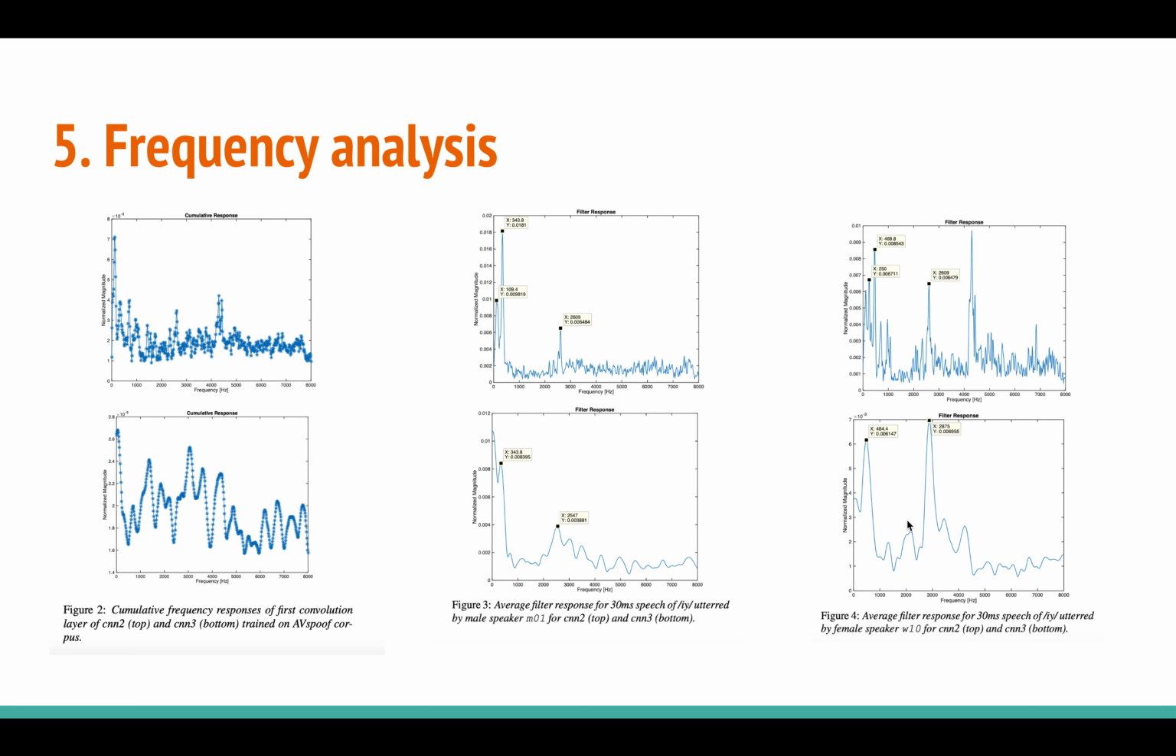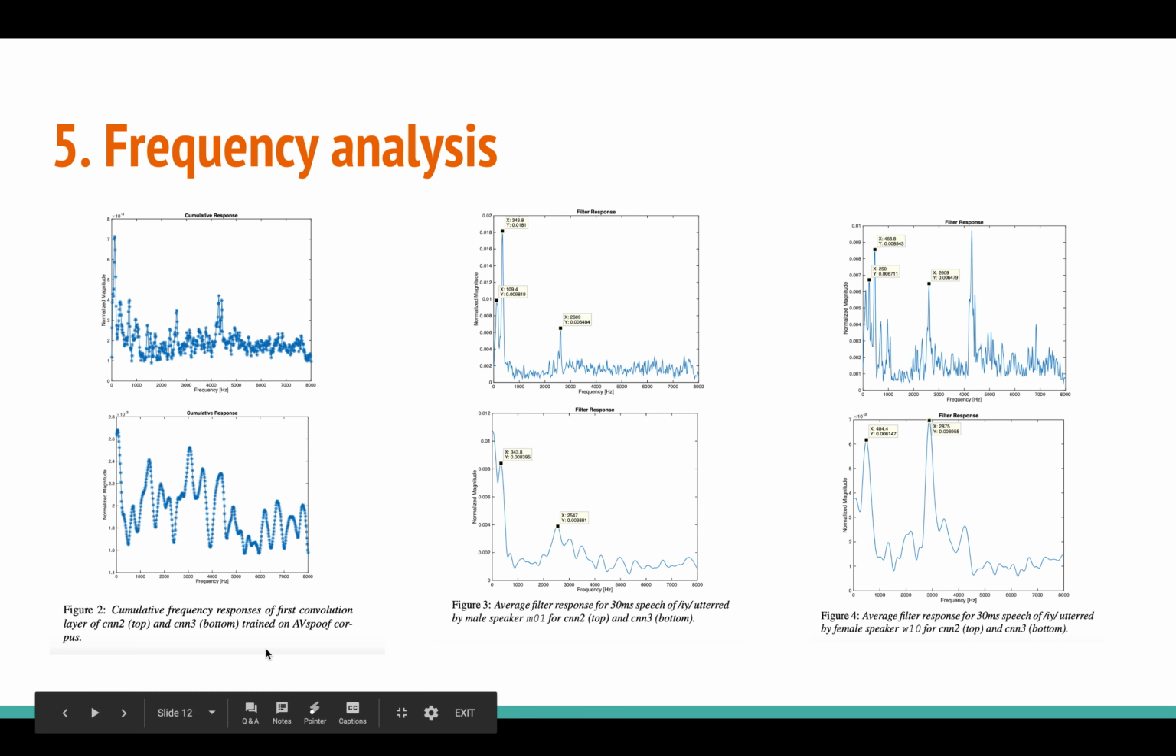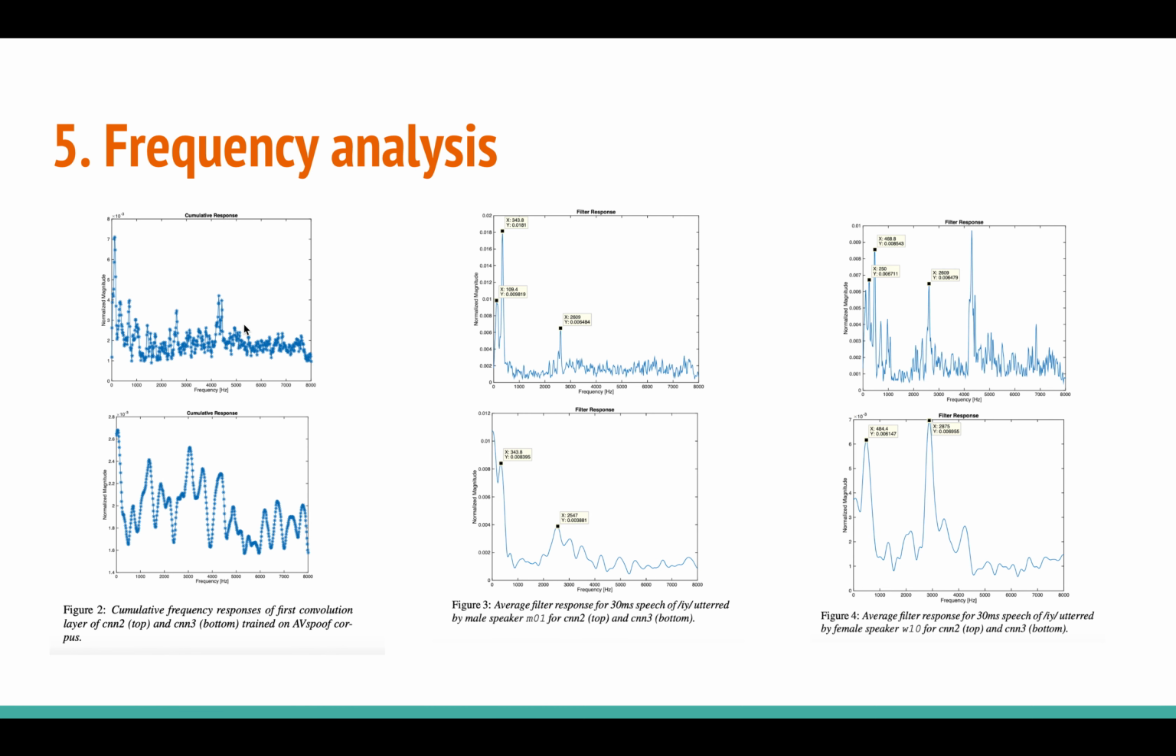And at the end we see some frequency analysis. Basically they have plotted the cumulative frequency response of the filters in the CNN2 and CNN3. The top one is the cumulative frequency response of the CNN2 architecture, where there are two CNNs, and the CNN3 cumulative frequency response is this, and this is done on AV spoof data.